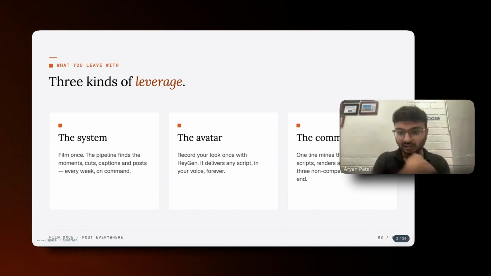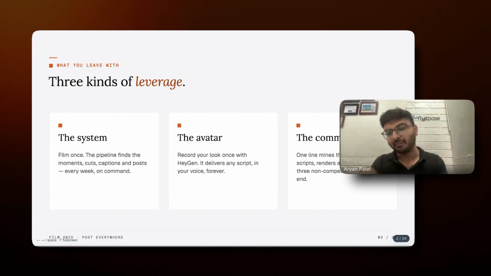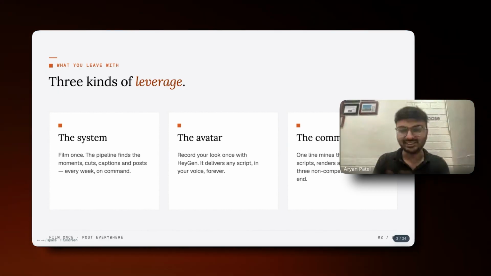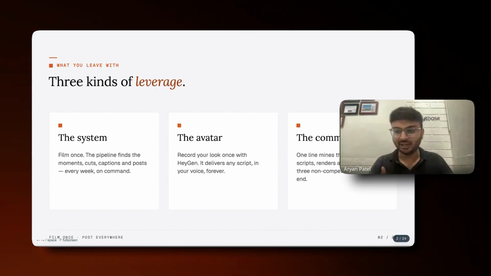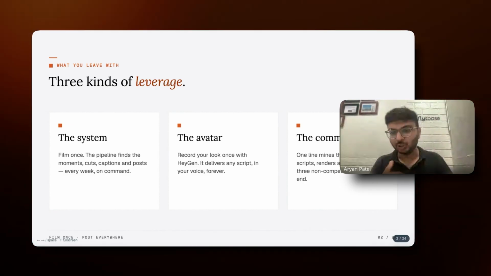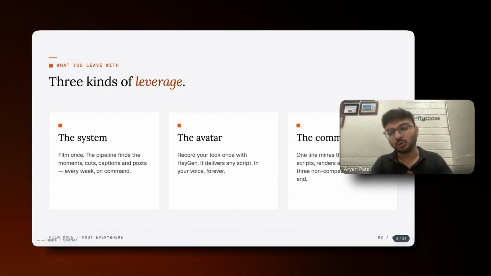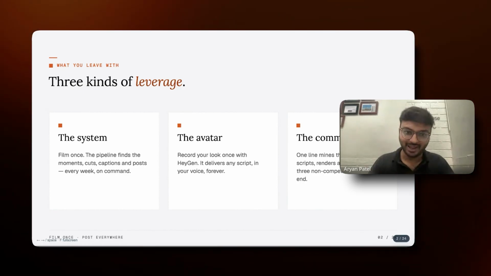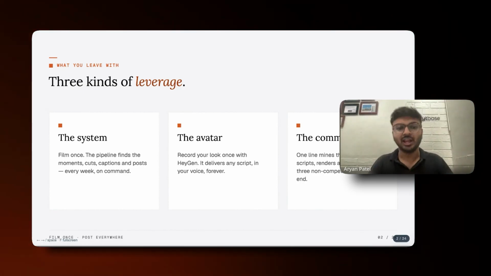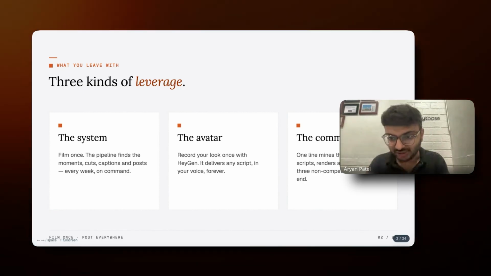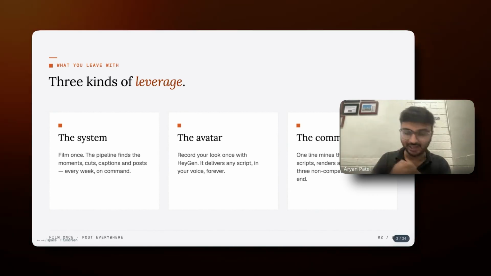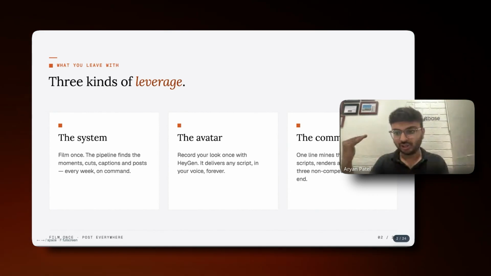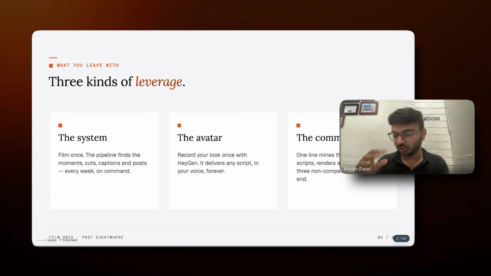The system is basically my pipeline where all my agents are, which finds the moment, finds which part to use, which part not to use, how to form the script, which hook will work best on social media and which will not, then what kind of caption needs to be created, and then scheduling it to the social media accounts of all of your social links.